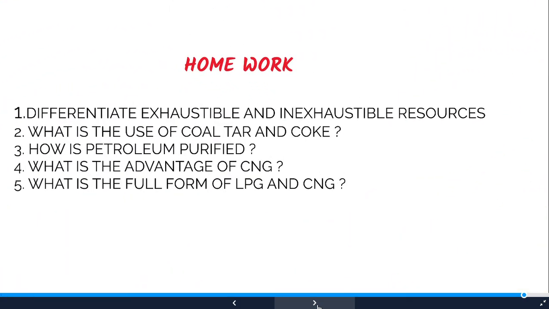So, children, take this work for your basic understanding. Can you differentiate exhaustible and inexhaustible resources? Okay, try to differentiate. What is the use of coal tar and coke? How is petroleum purified? What is the advantage of CNG? What is the full form of LPG and CNG?